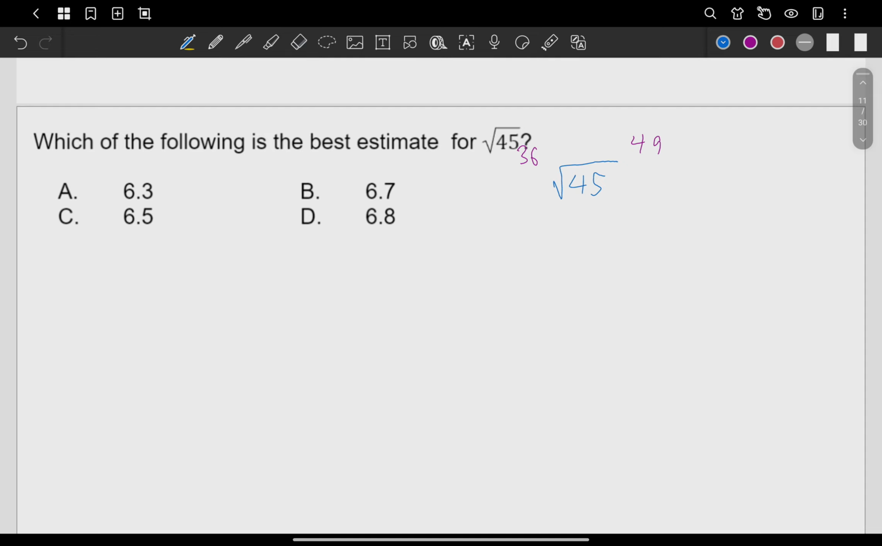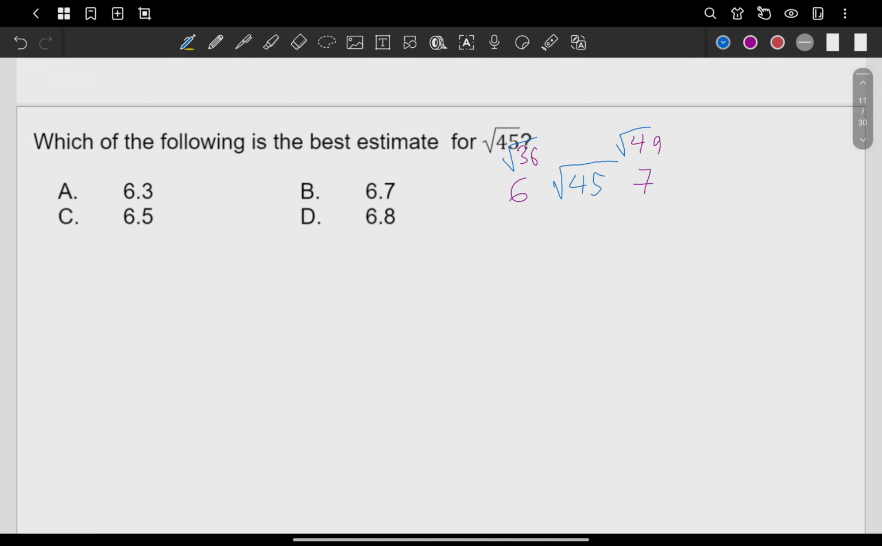36 came from 6 squared, right? So 6 times 6 is 36. And then 7 times 7 is 49. So again, the square root of 36 is 6. The square root of 49 is 7. So what I'm saying here, the answer is actually in between 6 and 7. That's why the choices here are 6.5, 6.3, 6.7, and 6.8.